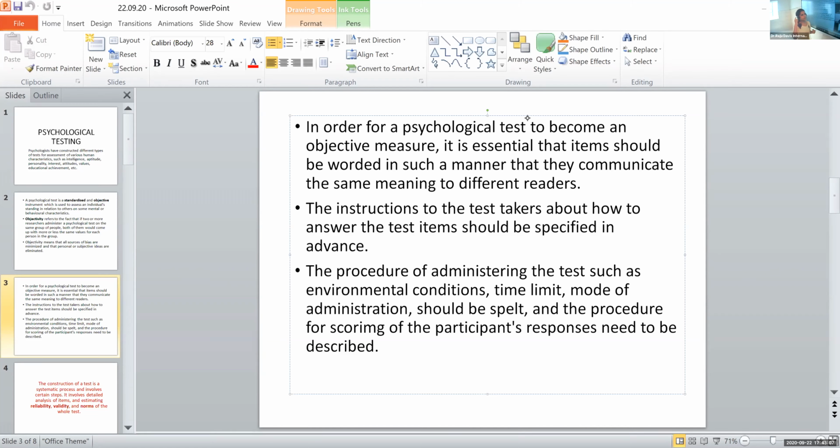Suppose we are measuring the attention. Attention is a psychological variable, and we have certain different types of attention. We have sustained attention, selective attention, such and such kinds. So suppose we are trying to measure the attention span of a particular person, and we have a setting where there are lots of noises happening.